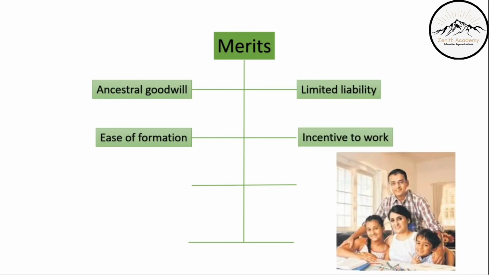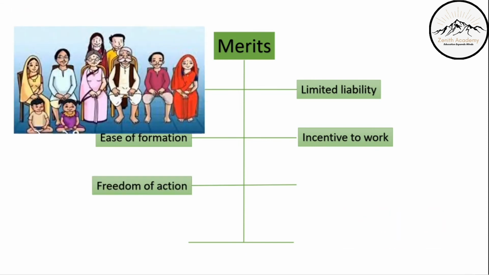Incentive to work. Here, the incentive to work is not just for one person, not just for the Karta, but he has to earn money for the entire family. He has to earn a livelihood for the entire family. Therefore, he has a lot of incentive to work to provide for his kids, for his family.